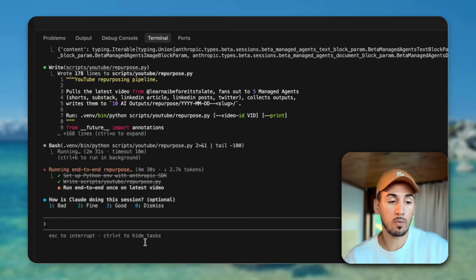As soon as we've done it once and we can verify the outputs, and we've put all of the harnesses in place so that we can verify, okay, this is exactly how I want that written, that's exactly how I want it done, we can run it every single time on autopilot and start publishing that. And just like this repurposing agent, you can go ahead and think of all the other use cases where you have repetitive tasks that employees or team members are doing and that you're doing every single day.